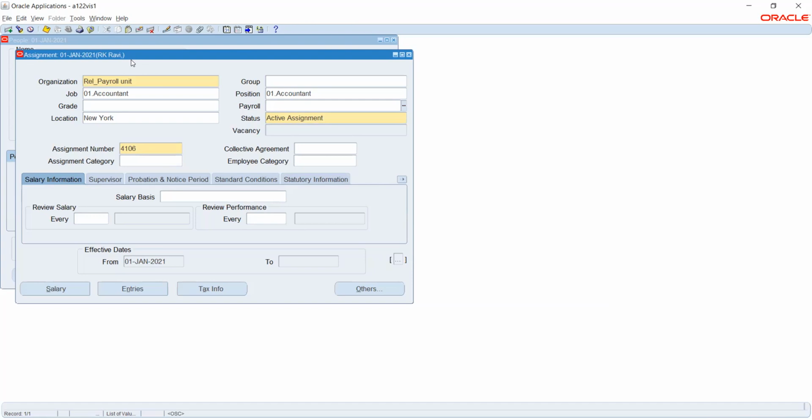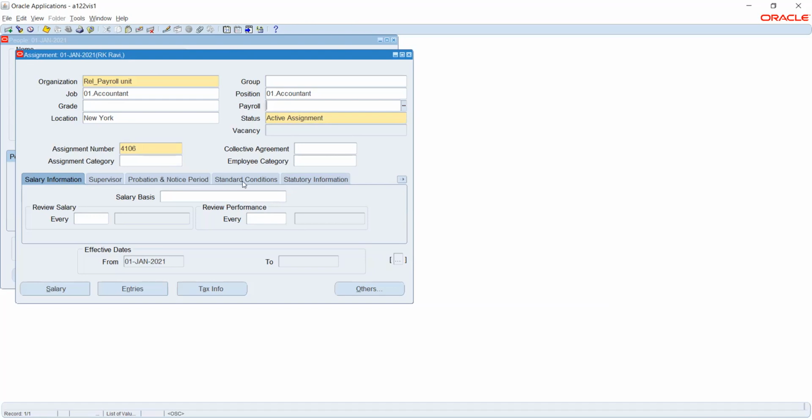If I want to track this particular person based on the department, I will say assignment number is 4106, so and so person is allocated for this department. For inventory purpose, we use 4106. In case of other assignments, we will use some other codes, for example 4108.